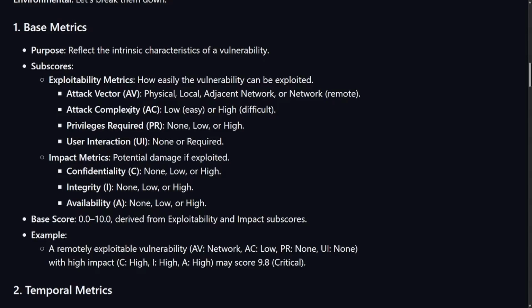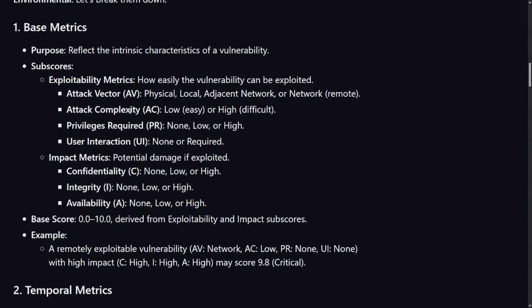Privileges required: none, low, or high. That's privilege escalation, right? You're trying to get those most privileges. User interaction: none or required. Is this a vulnerability where a user does not have to interact with something for it to be triggered? Or can you just trigger it at any time, right? Which would be very bad if someone could just go in there and click whatever button they want. They wouldn't even have to click a button, right? User interaction means you have to click something, you have to do something. If it doesn't need that, that means someone can just inject and put a backdoor and be like, ooh, we got a backdoor, we can do whatever we want now.